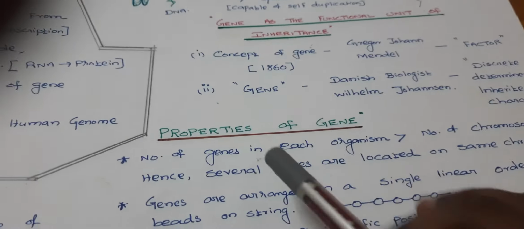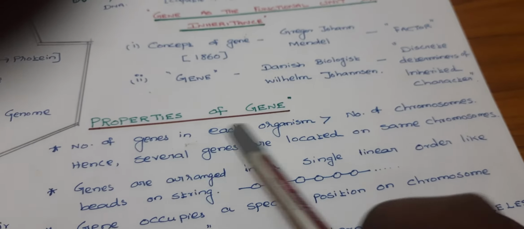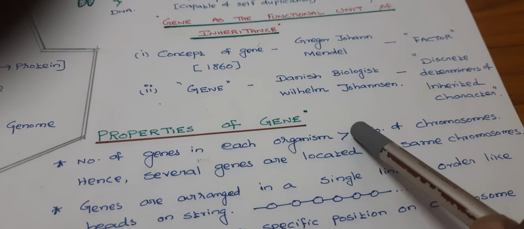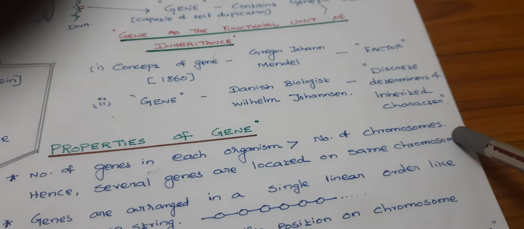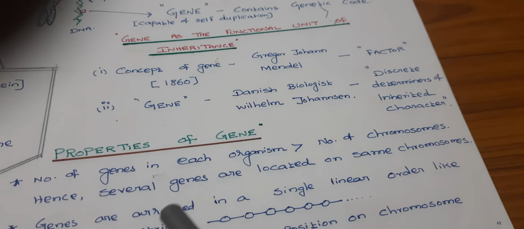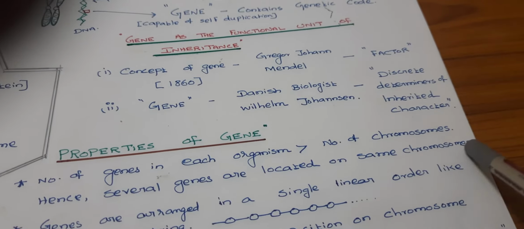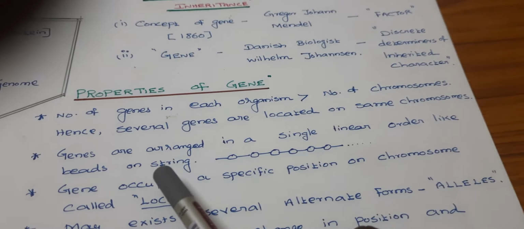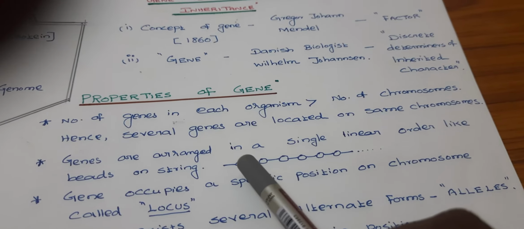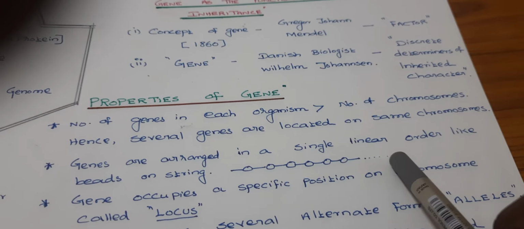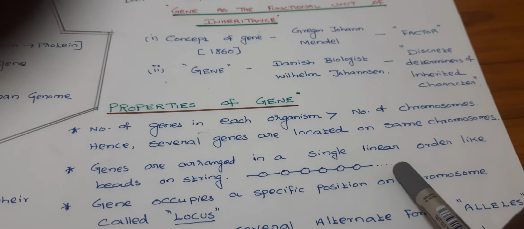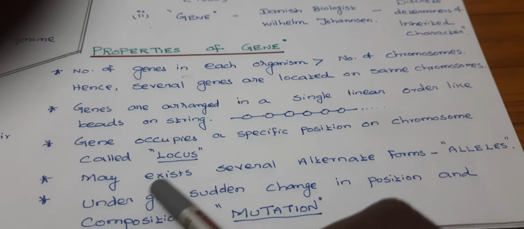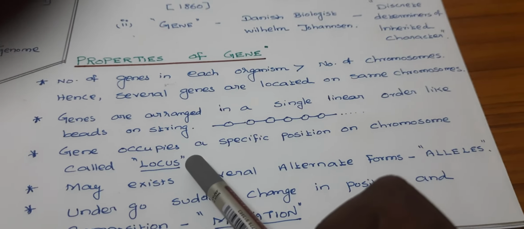Now let us study the properties of gene. The number of genes in each organism is always greater than the number of chromosomes. Hence, several genes are located on the same chromosome. Genes are arranged in a single linear order like beads on a string. This is a bead and this is a string, and like this, beads on a string, the genes are arranged in linear order. And a gene occupies a specific position on the chromosome called the locus. This is one of the important concepts.